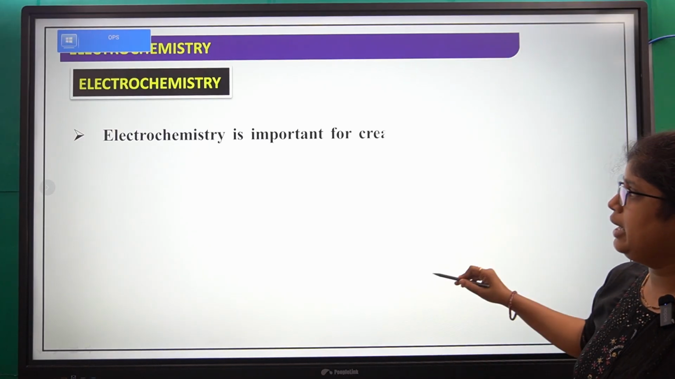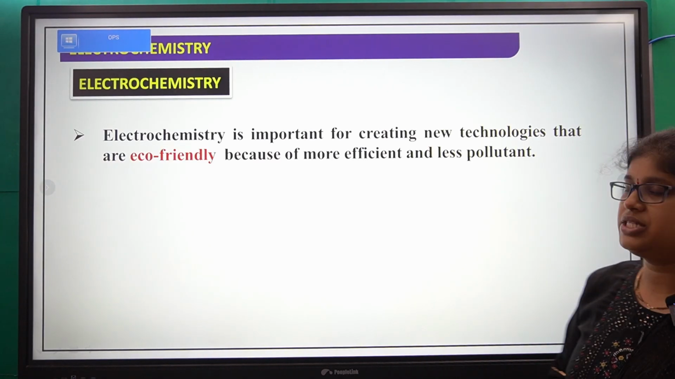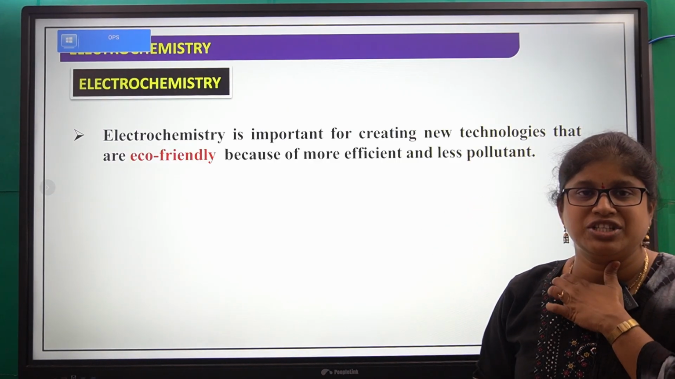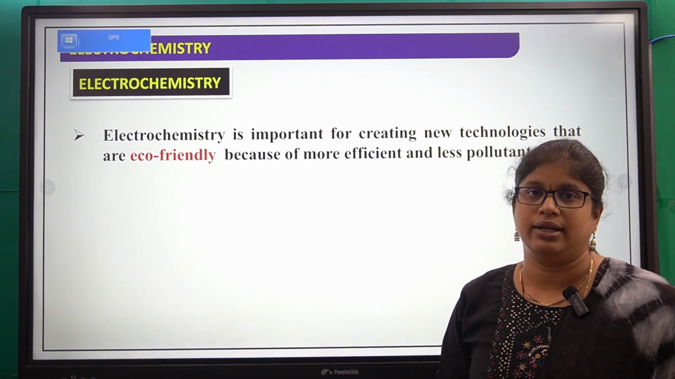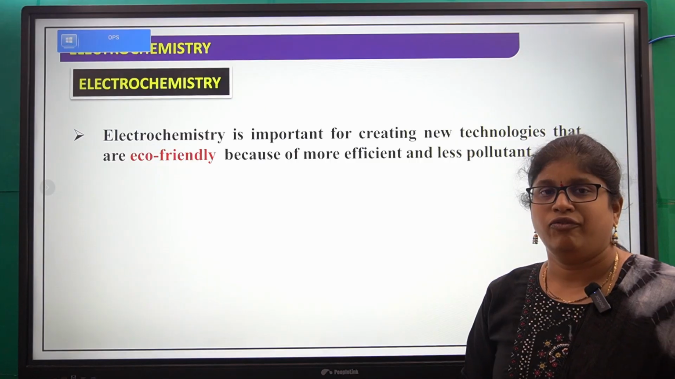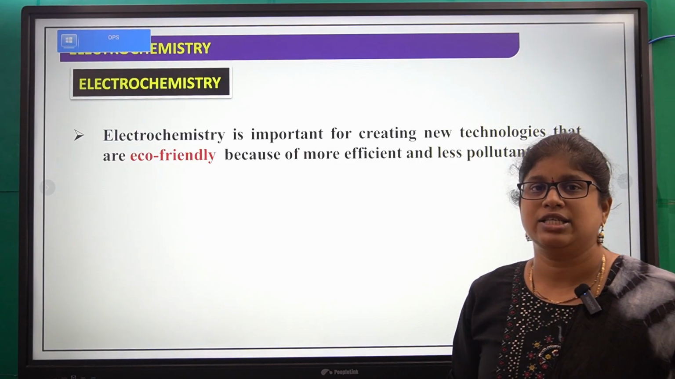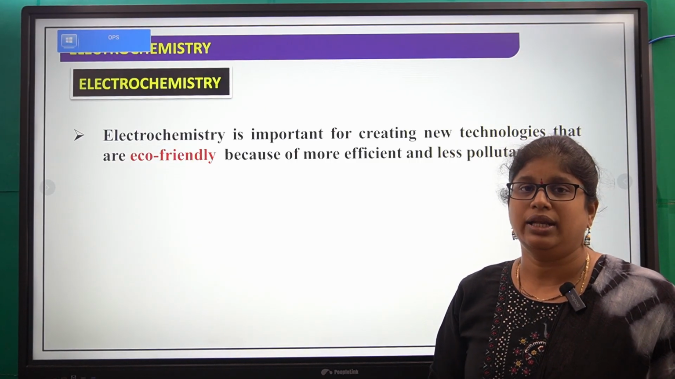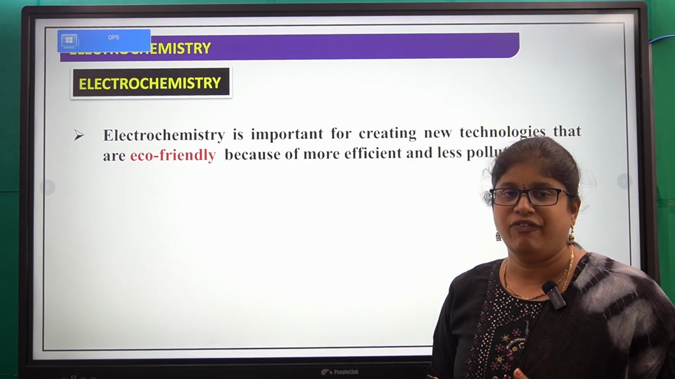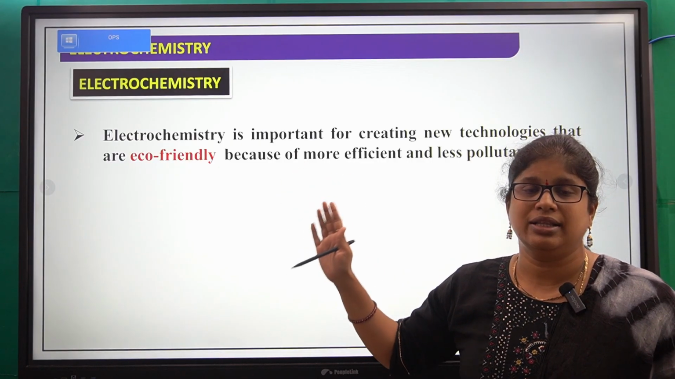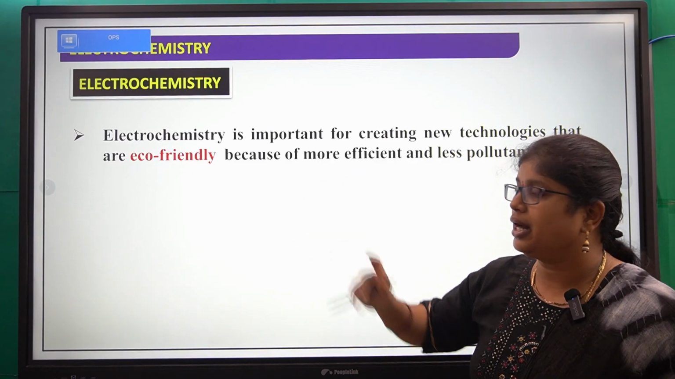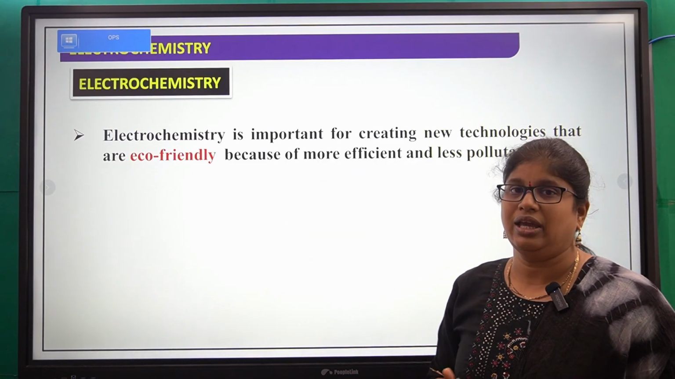Electrochemistry is important for creating new technologies that are eco-friendly. Why? Because they are more efficient and less pollutant. Nowadays we are facing the global warming issue, right? So to at least reduce global warming or its effects, we should use things which are eco-friendly. Here electrochemistry is important.